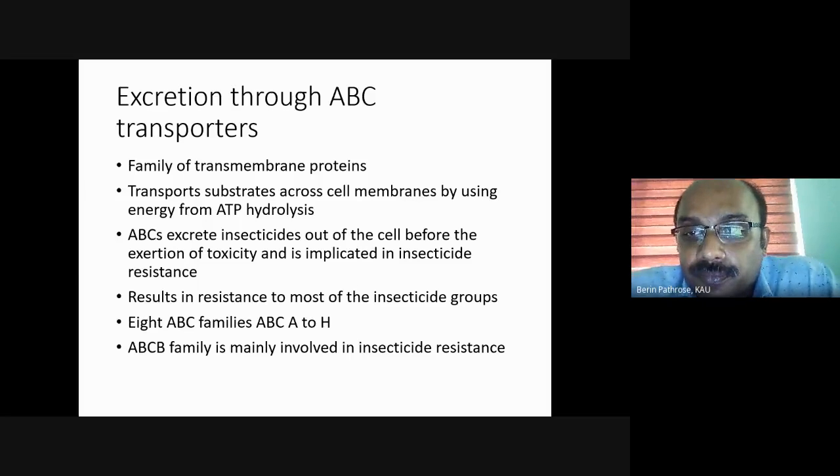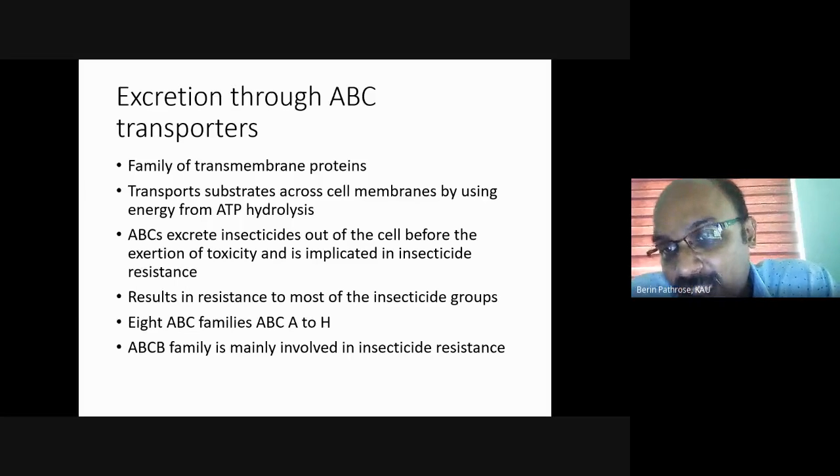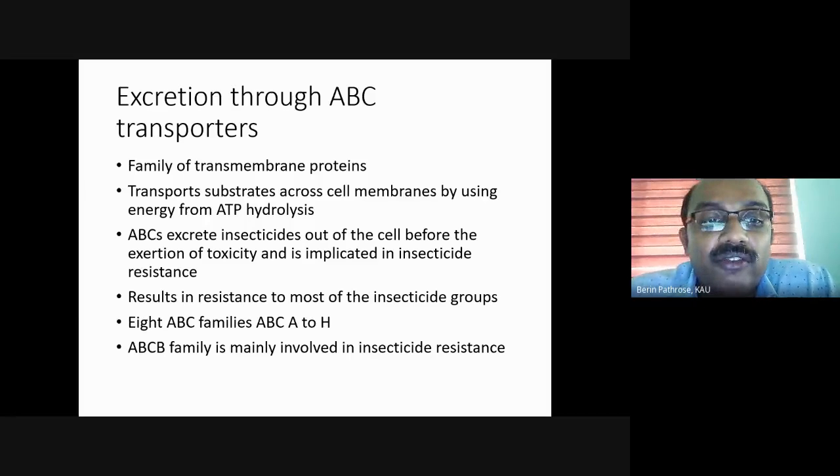Okay, these ATP binding cassettes, we have several families. Eight families are there actually, named from ABCA to H. And these are also found to be involved in the resistance to many insecticide groups, of which the family ABCB is the one which is mostly involved in insecticide resistance.